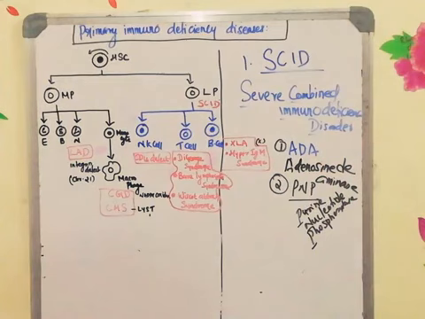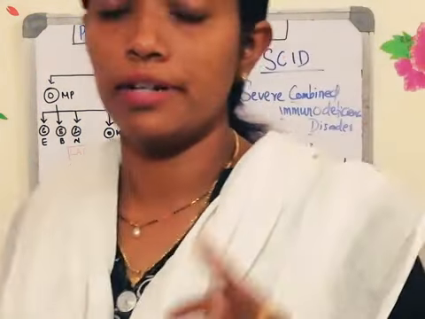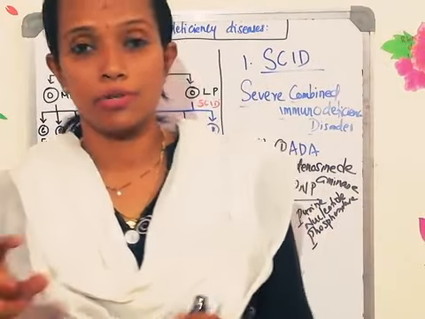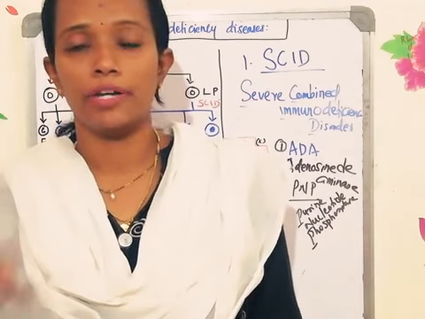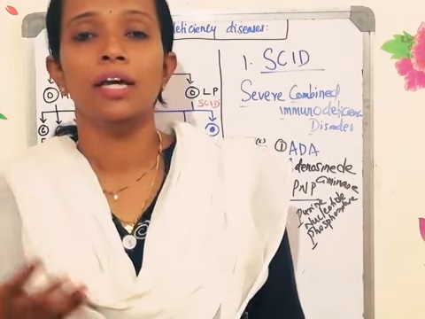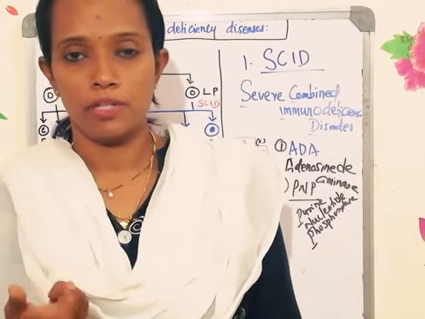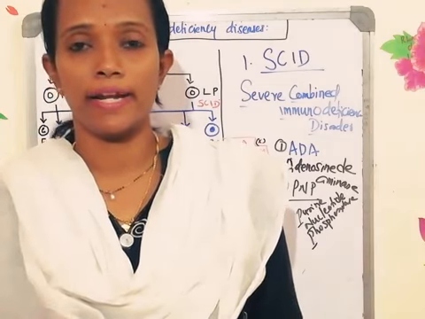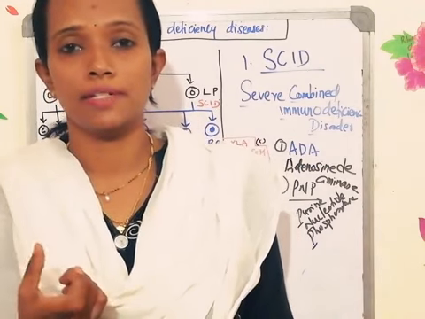Now the next one is a defective natural killer cell. You know that natural killer cells have a receptor called CD16. What is the function of the natural killer cell? Natural killer cells will identify any defect in the cells which are there in the body. Whenever the cells are infected with viruses or when there is a cancerous growth, natural killer cells will get the signal. The CD16 receptor which is present on the natural killer cell will identify the defect, especially the presence of viral antigen or the cancerous antigen.